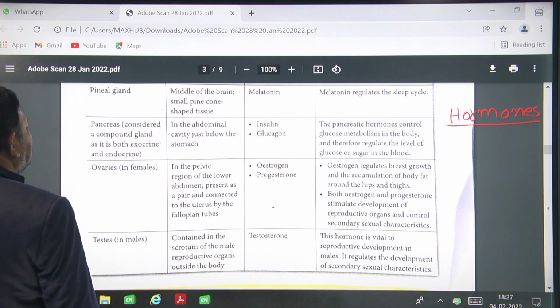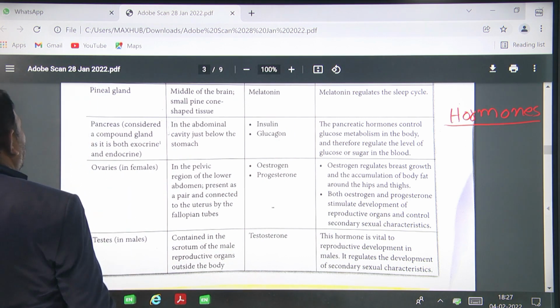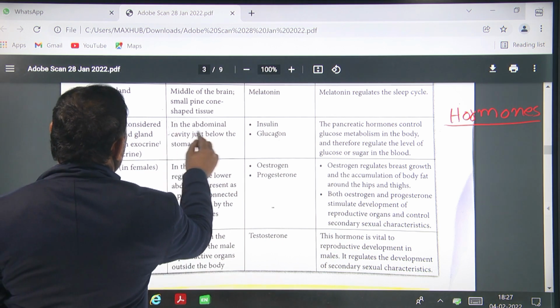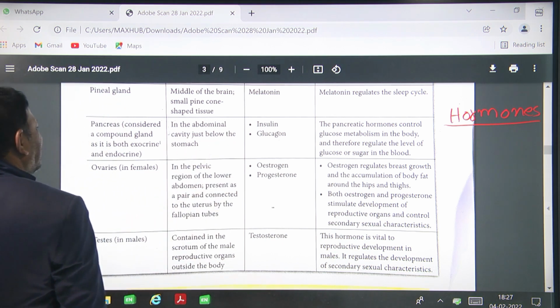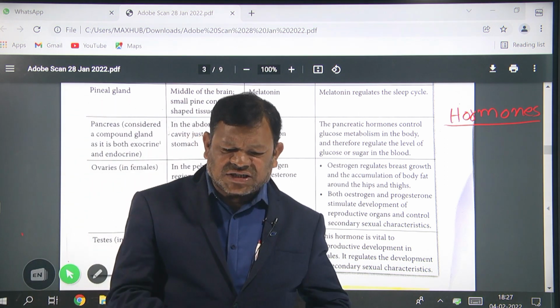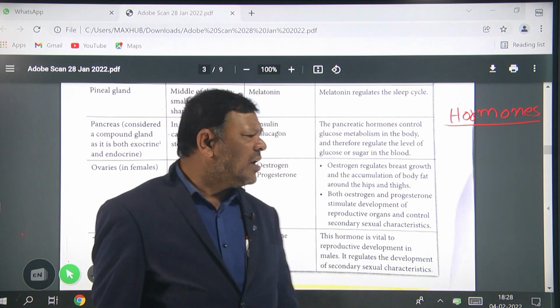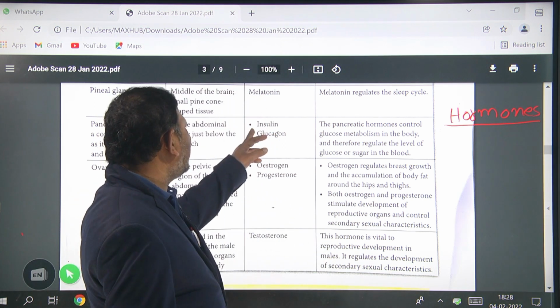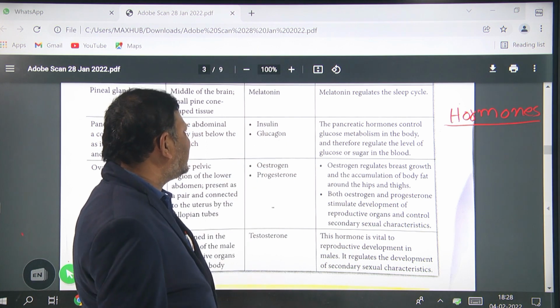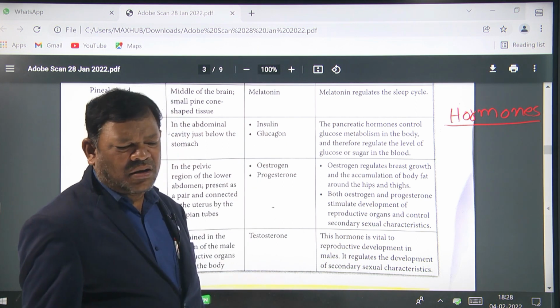So half of the pancreas is the exocrine gland and half is the endocrine gland. It is in the abdominal cavity just below the stomach. Already you can see that the pancreas is generally present below the stomach. The pancreas secretes two hormones. One is insulin, the second one is glucagon.